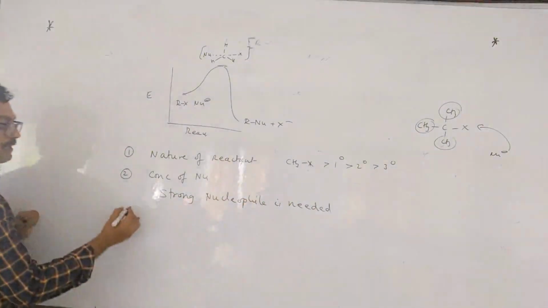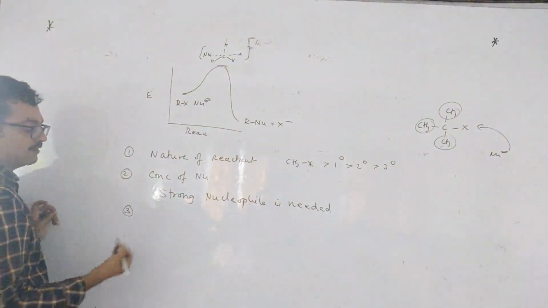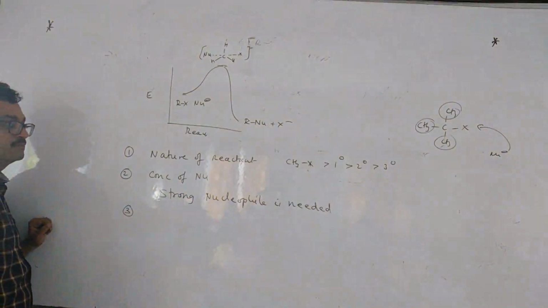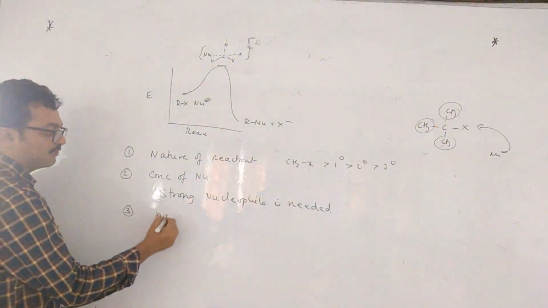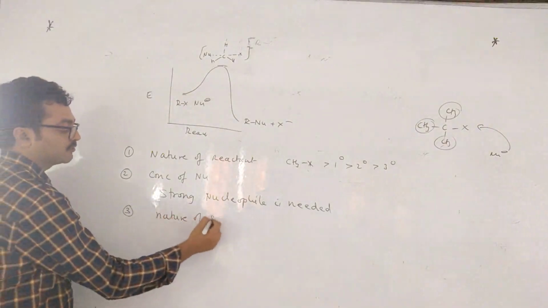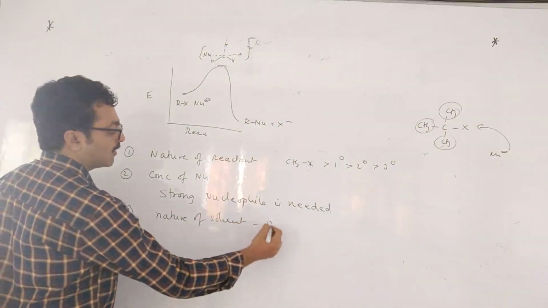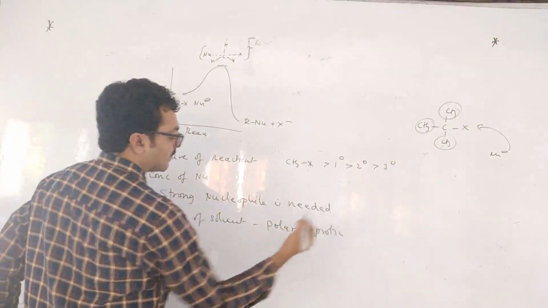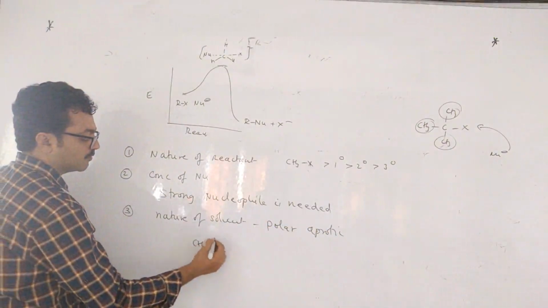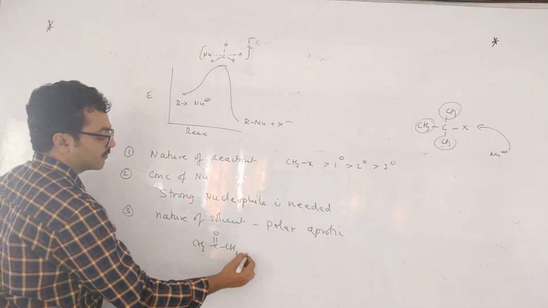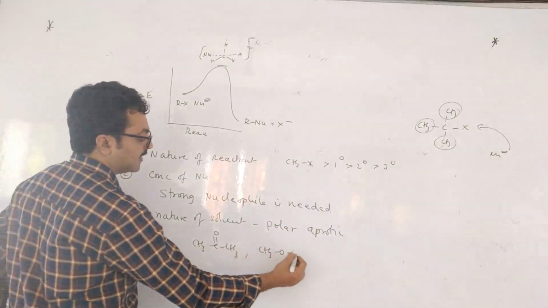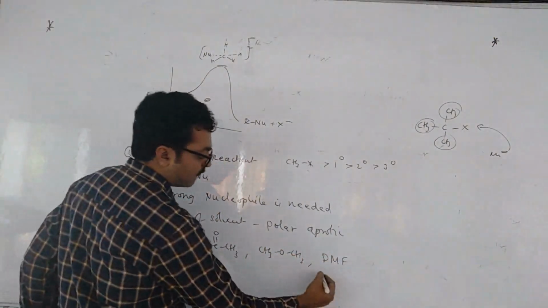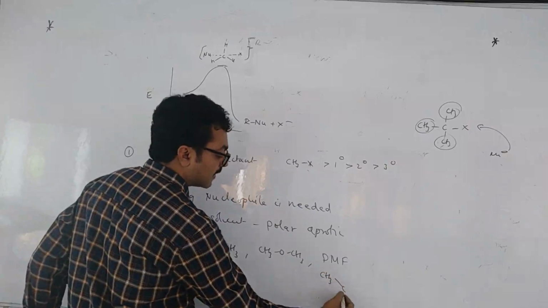And what is the third factor? The solvent, the nature of the solvent. Which type of solvent will you use? Polar aprotic solvent, like acetone, or ether, THF, DMF, dimethyl formamide.